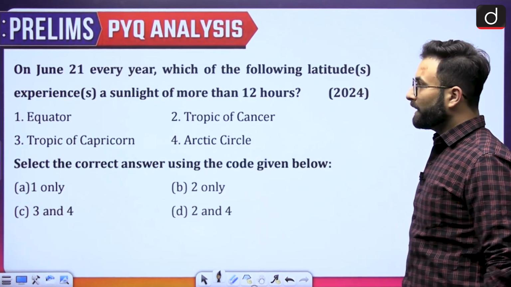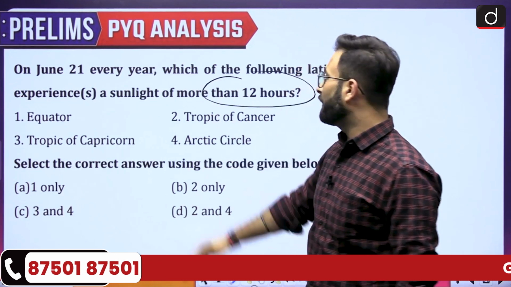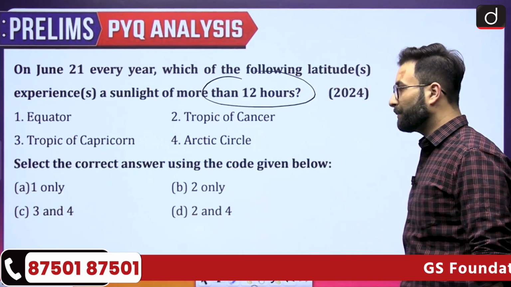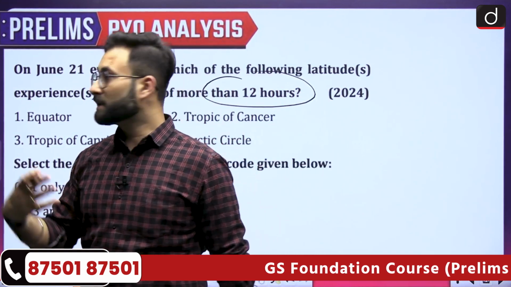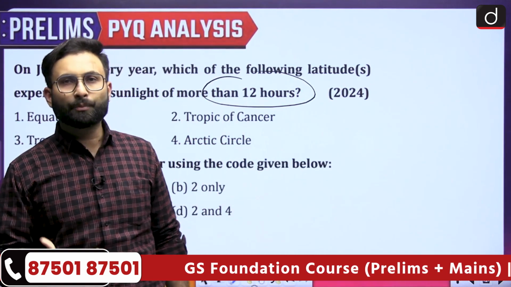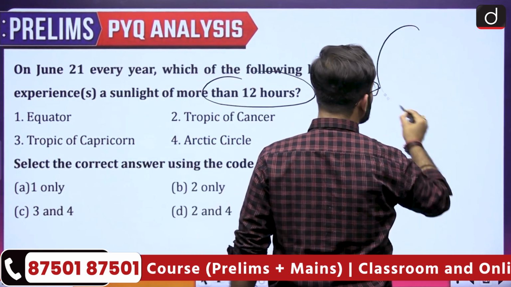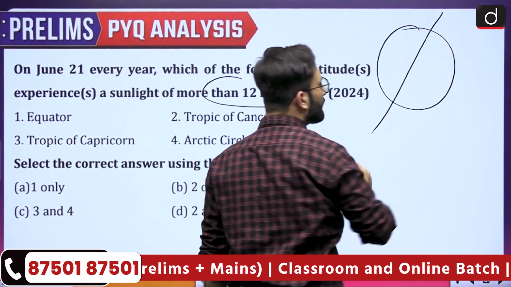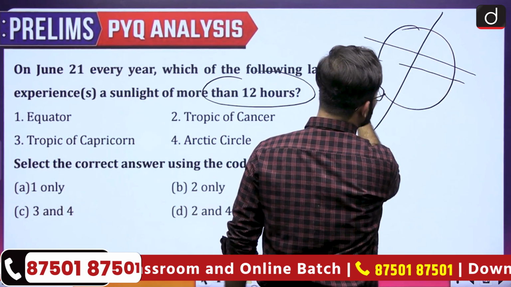On June 21 every year, which of the following latitudes experience sunlight for more than 12 hours? Equator, Tropic of Cancer, Tropic of Capricorn, and the Arctic Circle. Now, 21st June is an important date. This is called the summer solstice. If you look at the Earth's position over here, you know that the Earth is inclined like this. This is your equator, this is your Cancer, and this is your Capricorn.